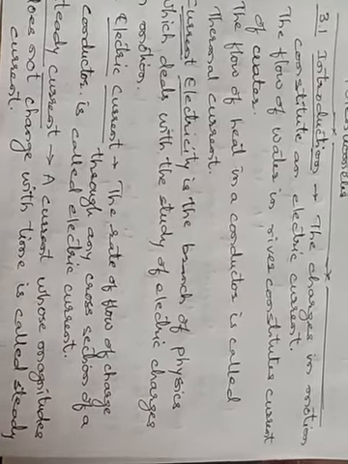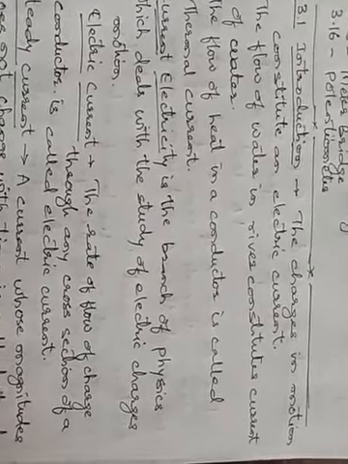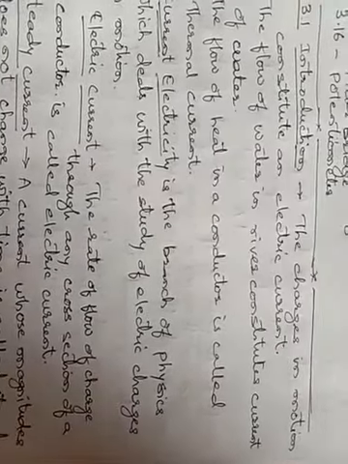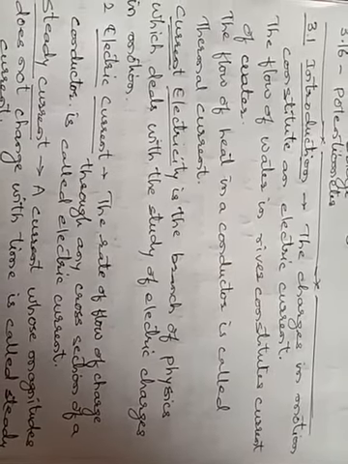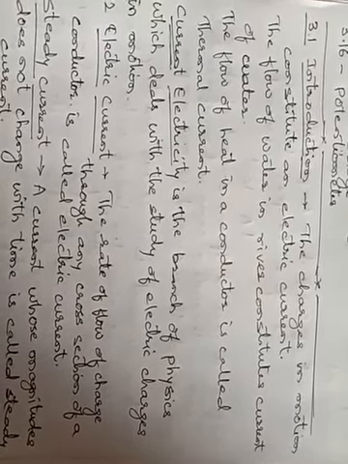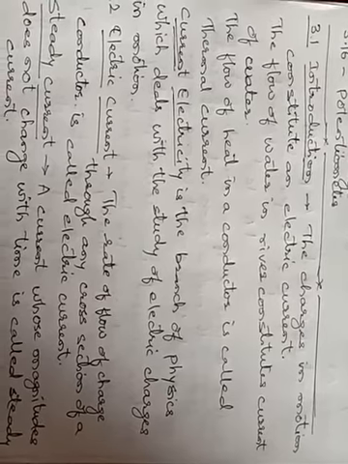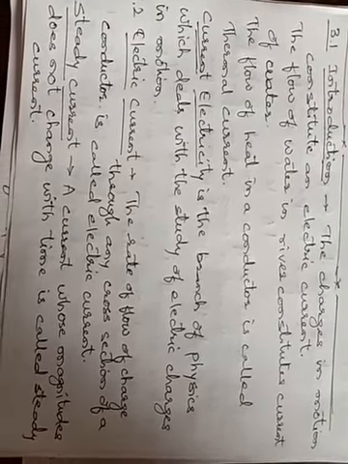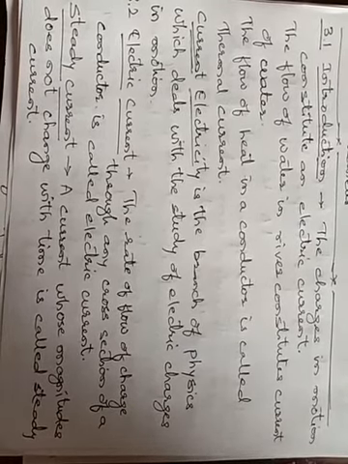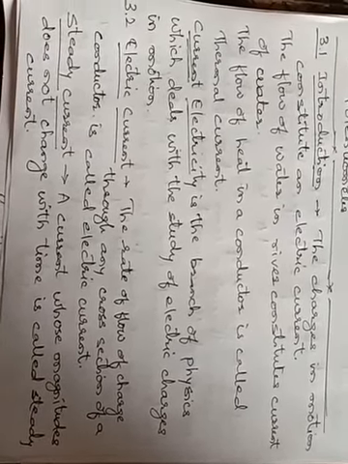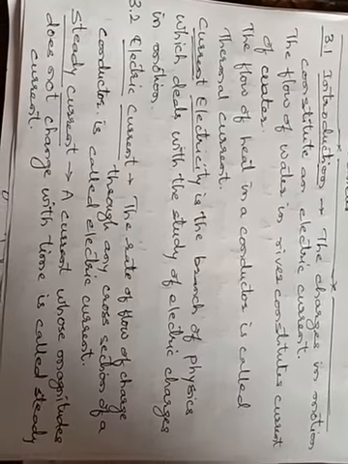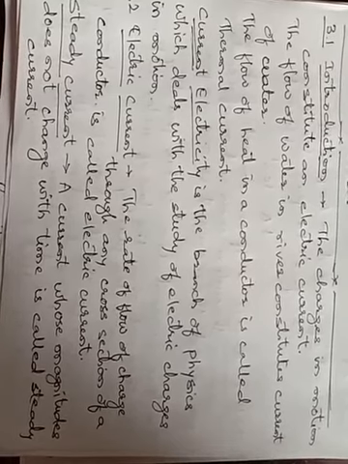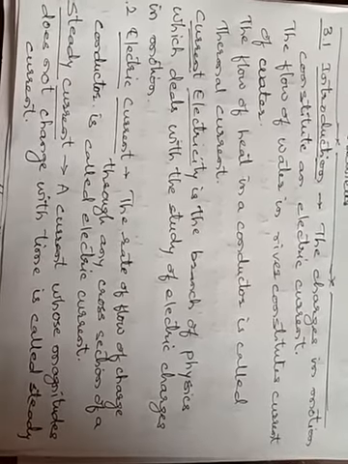Clear? So now two things you have to understand. Atoms and ions are immovable objects. They will not move at all. They will be present in the same position where they are present. Now the electrons are in a position to move from one point to another point. When the electrons are coming out, these negatively charged electrons will be responsible for flow, and these electrons will constitute the electric current.